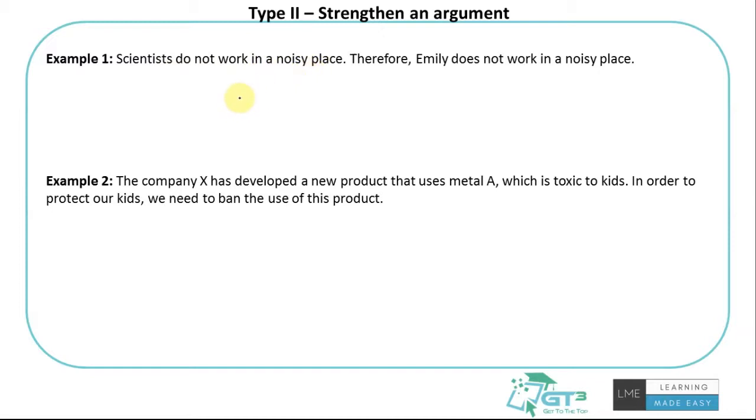So again, I am not giving you any options here. I am taking the same examples to show you how the same piece of information could be used for framing different questions. Scientists do not work in a noisy place. Therefore, Emily does not work in a noisy place. What is the argument the author is making here? Scientists do not work in a noisy place. That's the key argument he is making. And then he is assuming, maybe, that Emily is a scientist, so he is coming to a conclusion that Emily does not work in a noisy place.